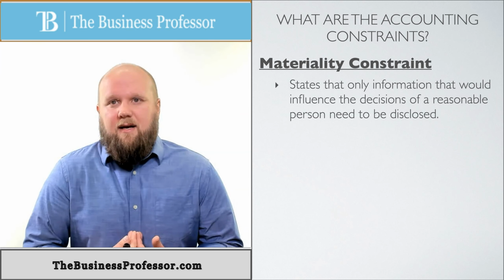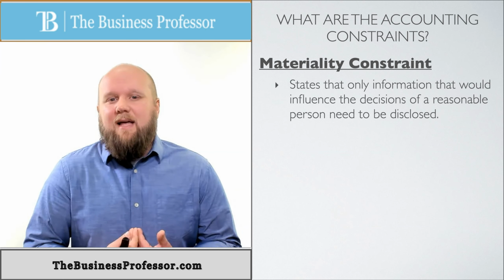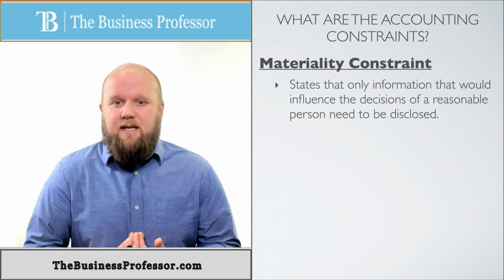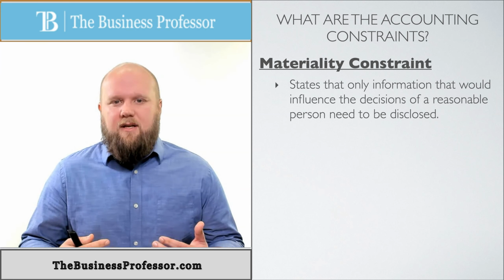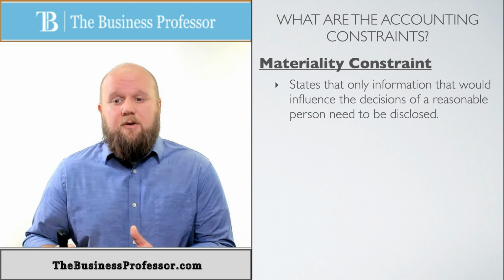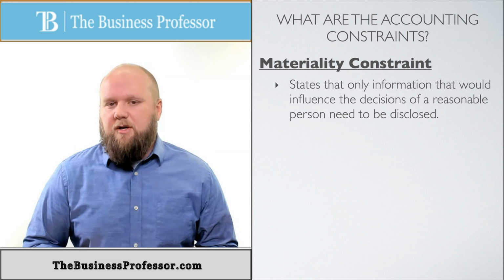Now, if I said, okay, at $50 million, I added a few extra zeros and it's only $50,000, then that's something that's very material and I need to restate that. So that is what the materiality constraint is. If I do this, is it really going to change a reasonable person's decision on whether they're going to invest in me or not?